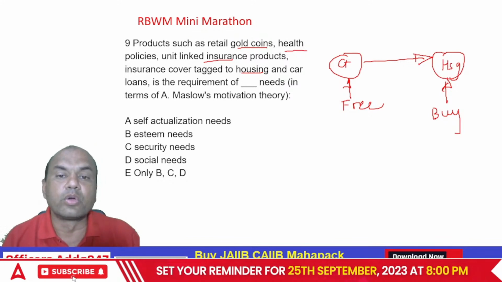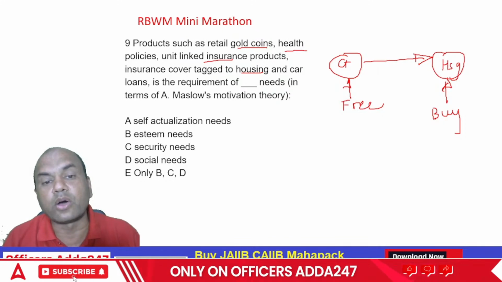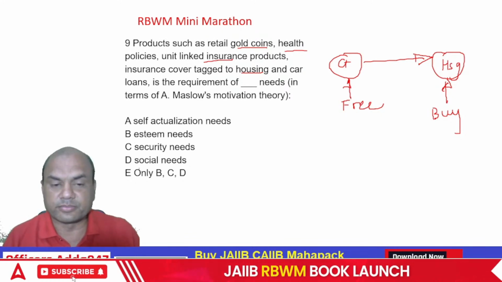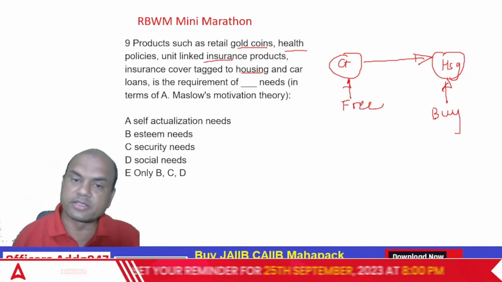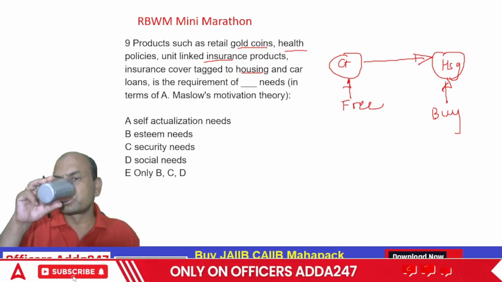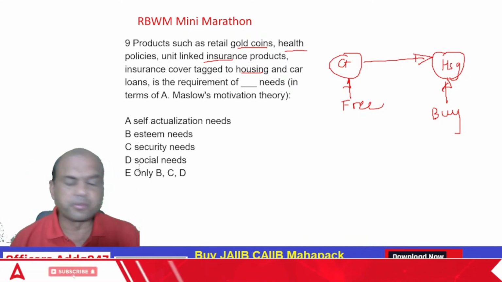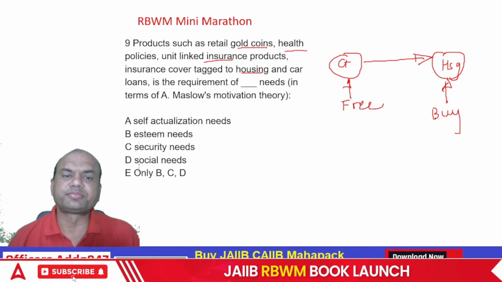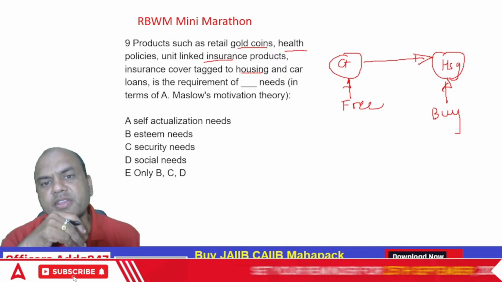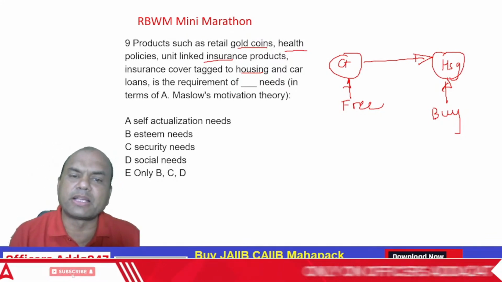So gold coin, health, unit linked plans, cover tagged to housing and car loan is the requirement of dash needs: self-actualization, esteem, security, and social needs. Tell me, or is it all of them, any B, C, and D? Everyone, yes? What is the answer? Is it esteem needs? Okay, what is there in Maslow's hierarchy?